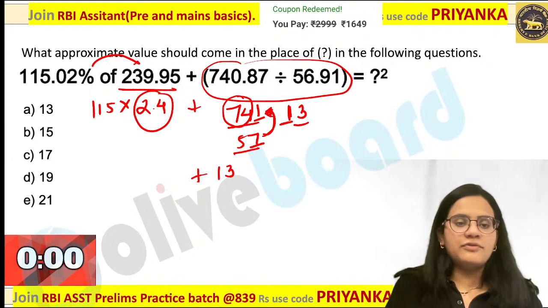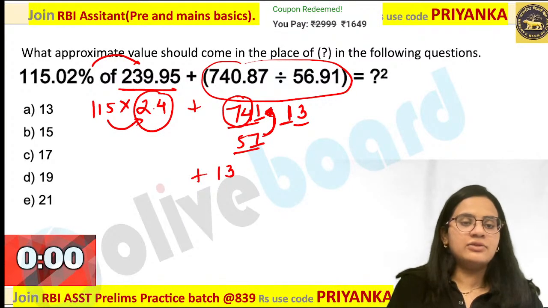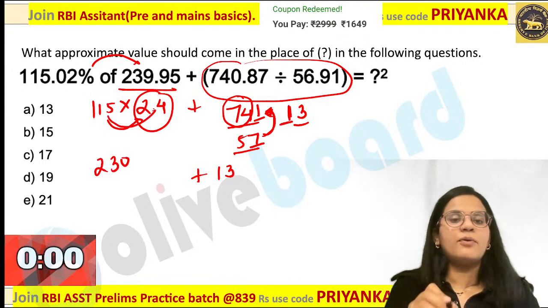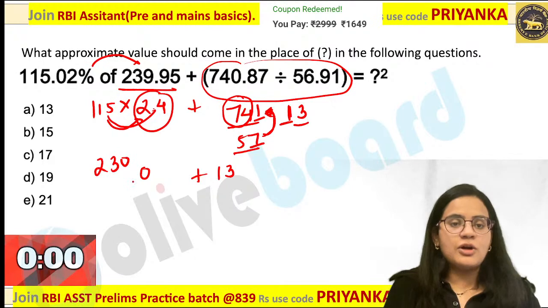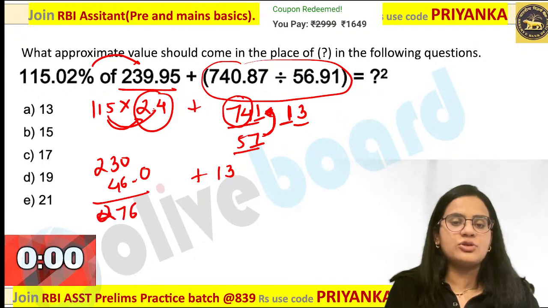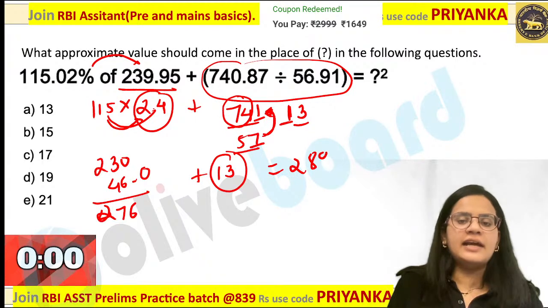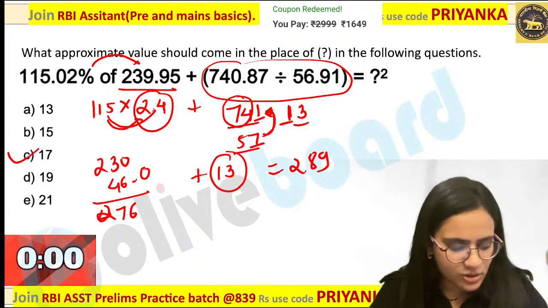Now first of all, you have to always calculate this integer value, that is nothing but 230 would be the value over here, and then you have to calculate the 0.4 value in this case. So what would be the value over here? You can calculate, this will become 46. If you are calculating the value, it is 276 over here plus 13. Are you getting it? So you are going to get 289, which is nothing but your 17 square.